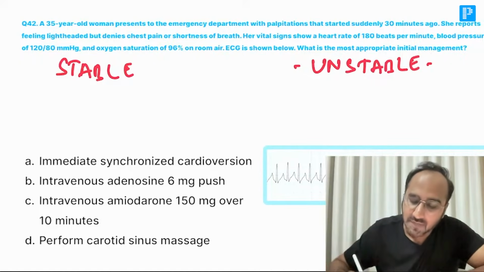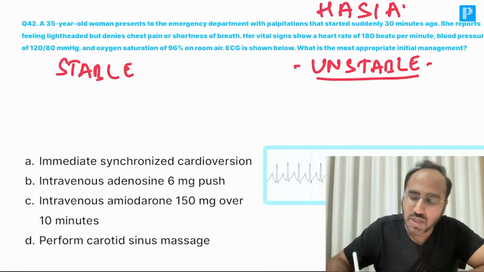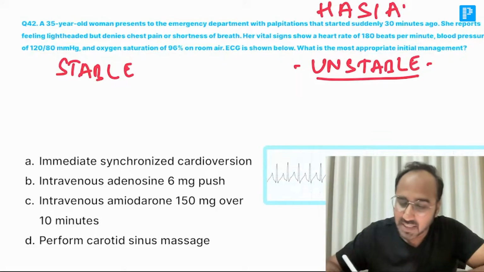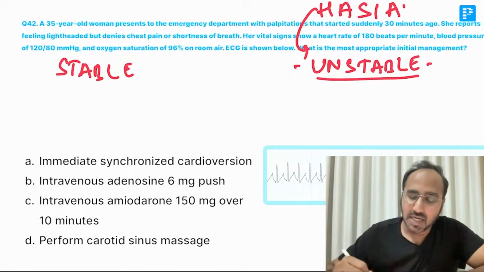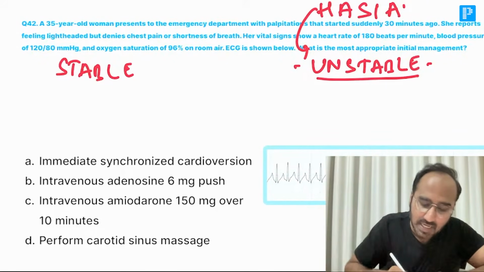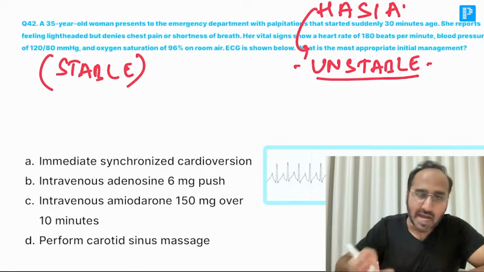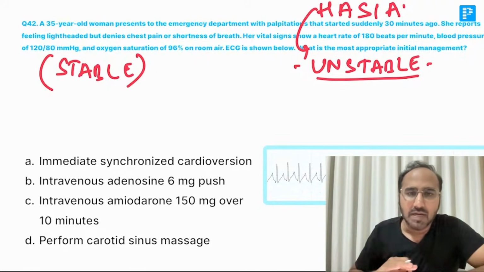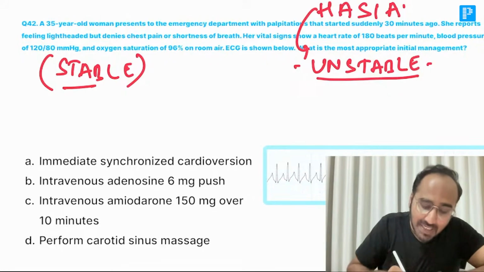No. If there are no HASIA signs, then it is regarded as stable tachycardia. As in this patient, BP is fine, patient is fine, everything is fine. Okay? So in stable tachycardia, you have to go for VABC.